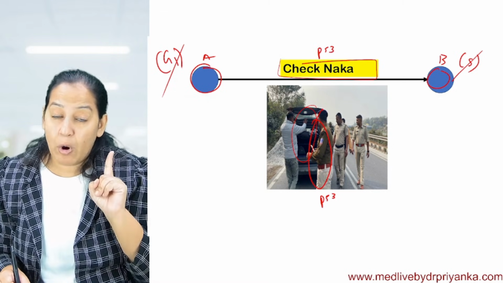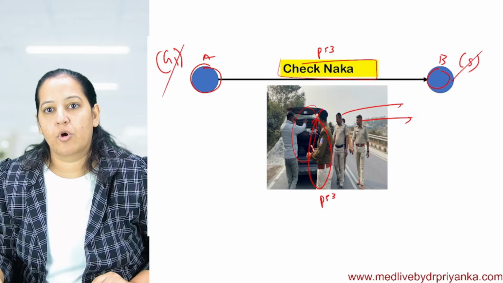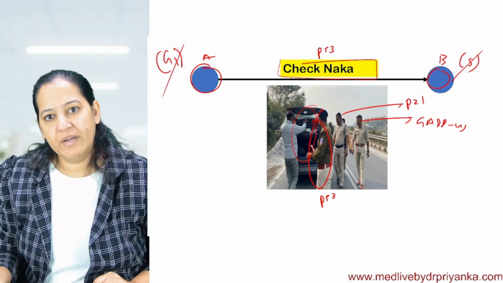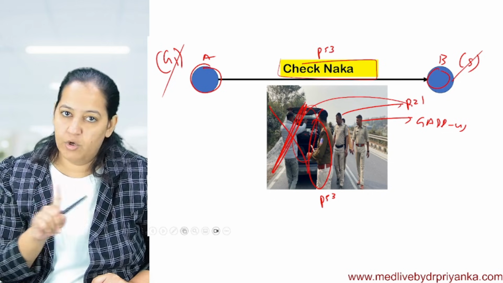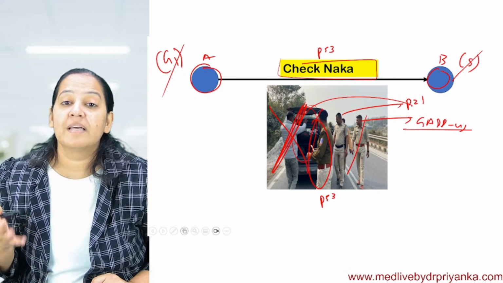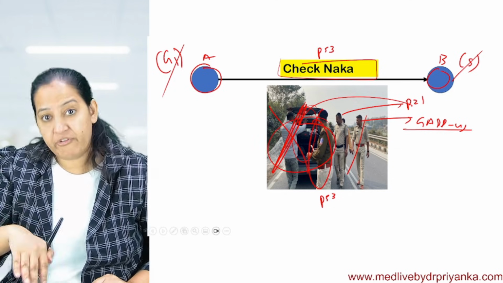If the nucleus is found to have a mutation, the two Havaldars are called. The two sub-inspectors are called P21 and GADD45. P21 will arrest this person and not allow it to go ahead to the next city. So the cell cycle is arrested. And GADD45, the second inspector, is the mechanic or repairer who will remove the illegal material. Okay, who will try to do the repair.